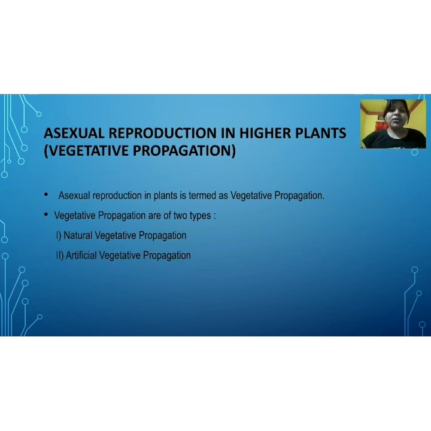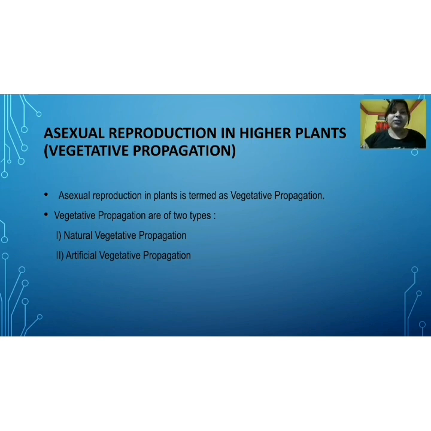And number 2, artificial vegetative propagation. In this reproduction process human involvement is seen, because of which it is known as artificial vegetative propagation. Today we will discuss natural vegetative propagation and artificial vegetative propagation.